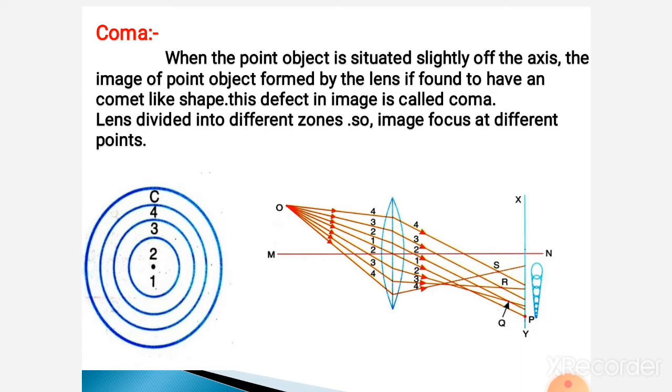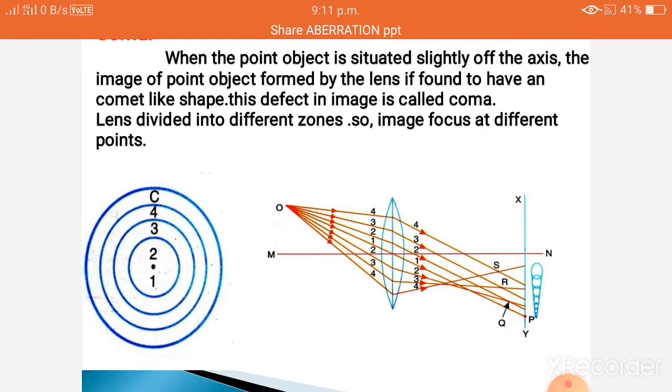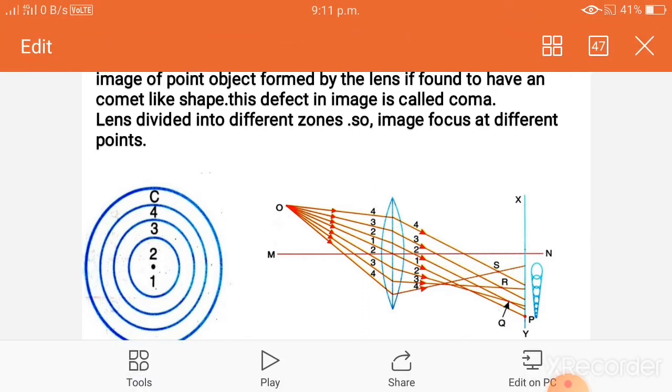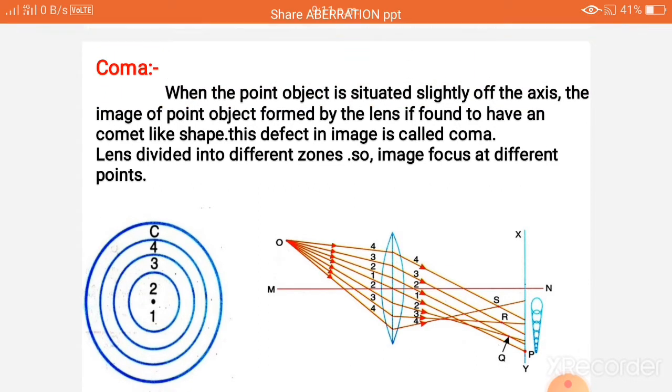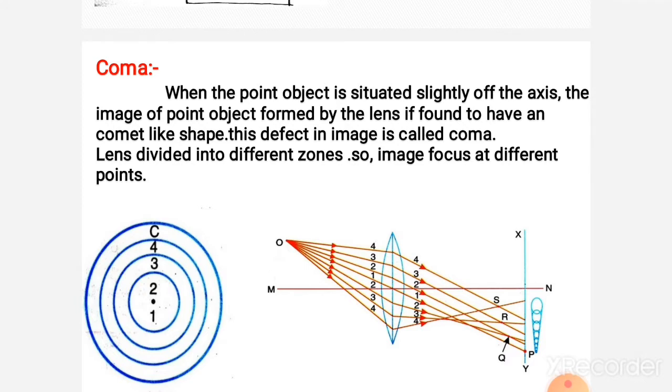Here the monochromatic aberrations are of 5 types: spherical aberration, coma, astigmatism, curvature, and distortion. These are all monochromatic aberrations. Even though we use monochromatic light, we come across some aberrations. Aberration is nothing but a defect in the image.